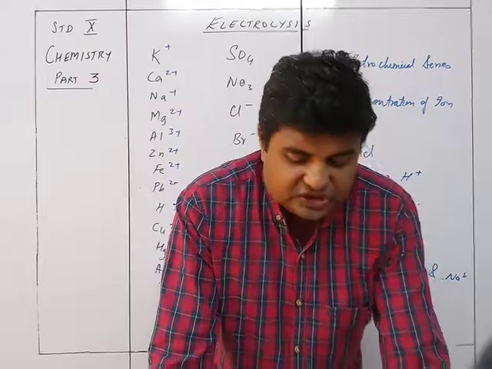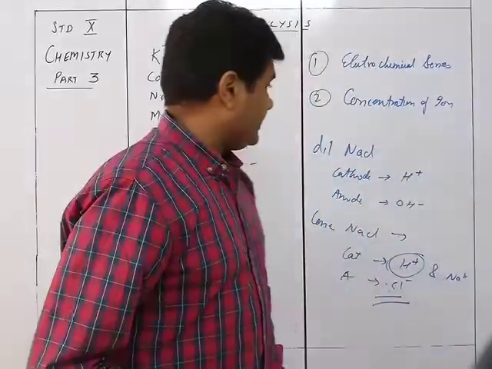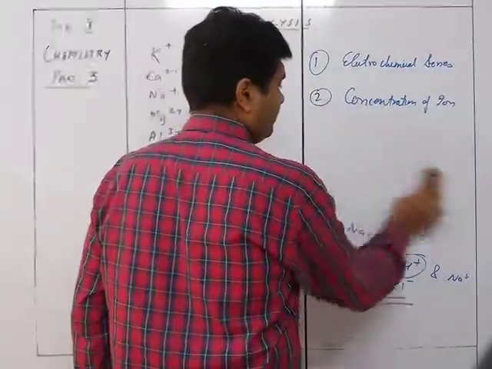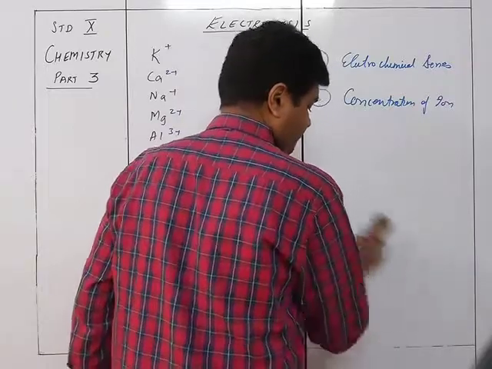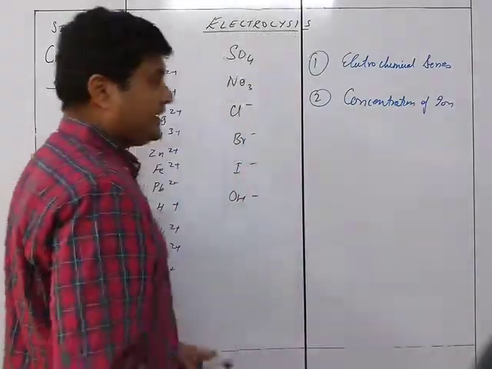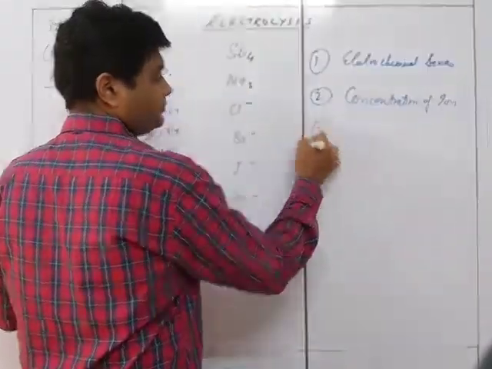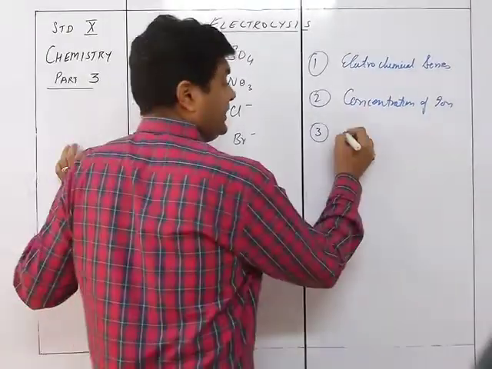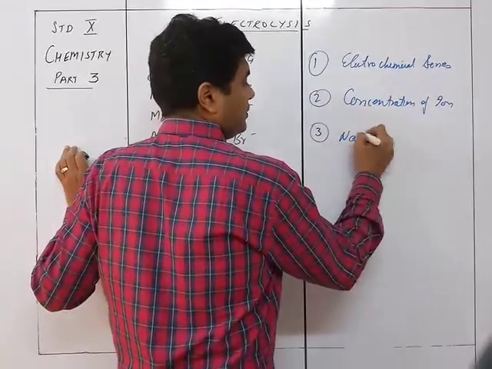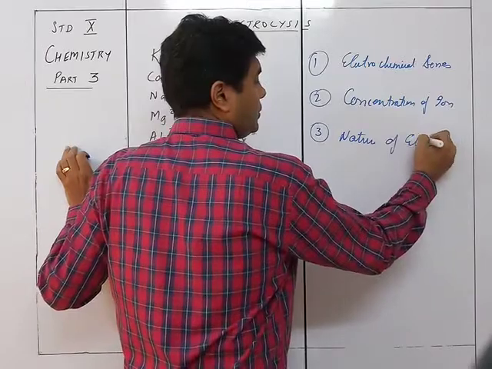The next is nature of electrode. So the third thing for the preferential discharge, the third condition, is given as nature of electrode.